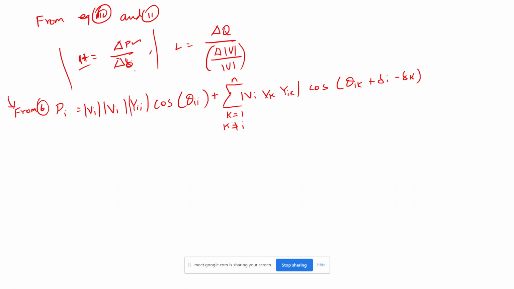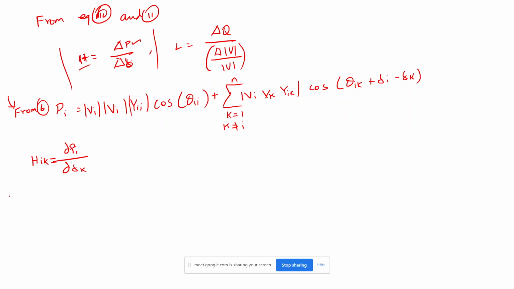Now suppose HIK is coming, then HIK is nothing but dou Pi divided by dou delta k, for the non-diagonal element. I need to differentiate this ith P equation with delta k, then I will get HIK.